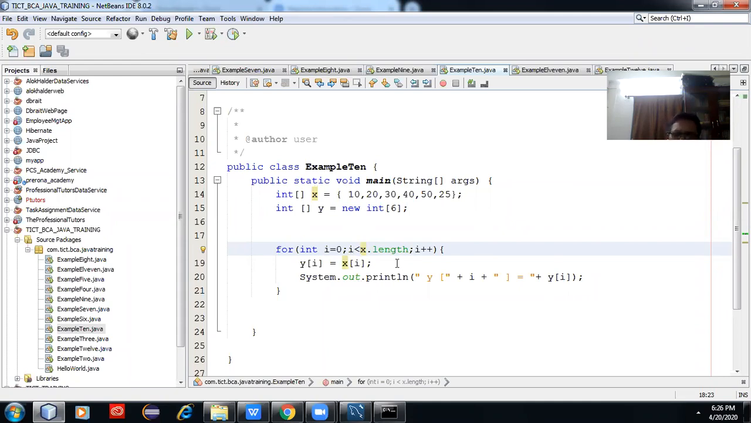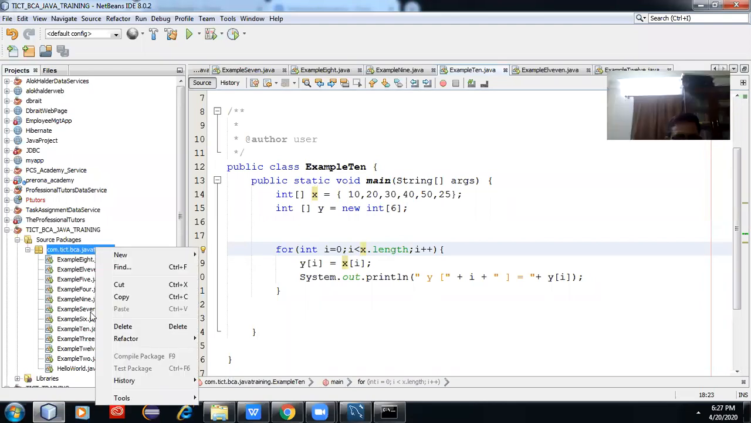And then what we need to learn is another stage, that is break and continue. Break and continue, we need to check. So this is the same program. For example, we can copy this.